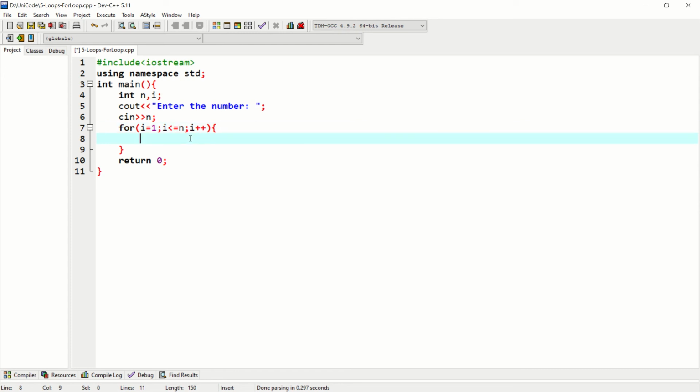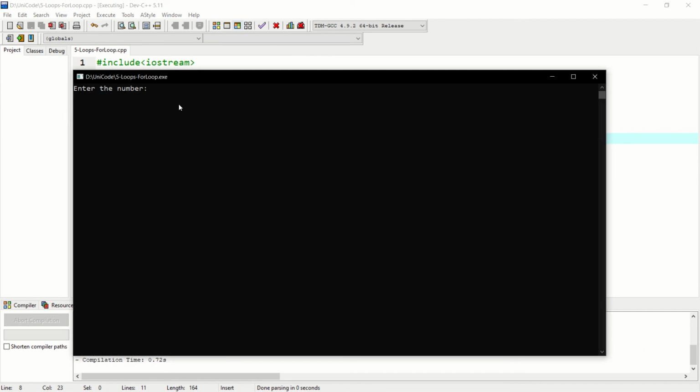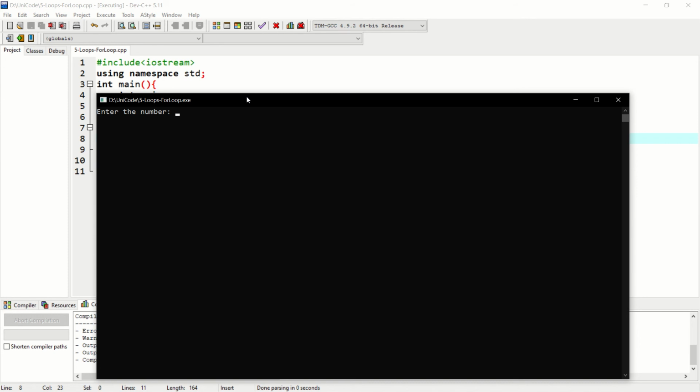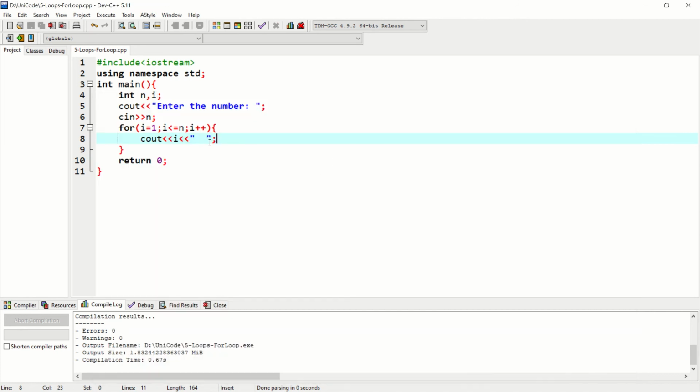If I just give a cout of i and some spaces, we can see the output. Enter a number, like if I give a 6, we can see 1 2 3 4 5 6. So this will run for any input. If I run it again and give another input, we can see 1 2 3 4 5 6 7 8 9 10 11 12 13 14. This is the reason why we use for loop. It has everything: initializing, the ending statement, the increment.